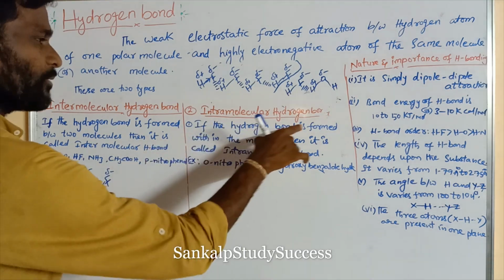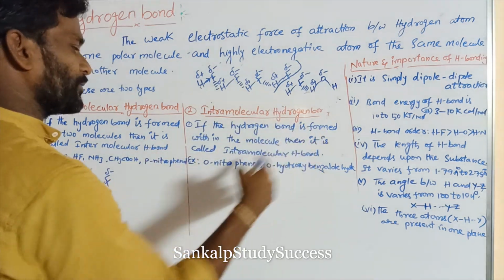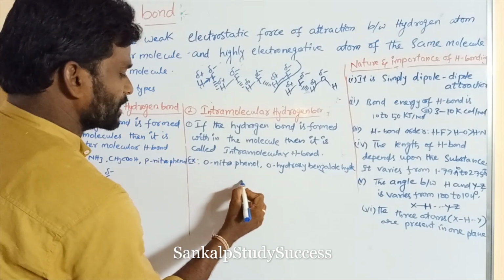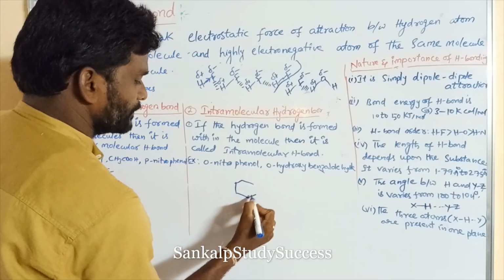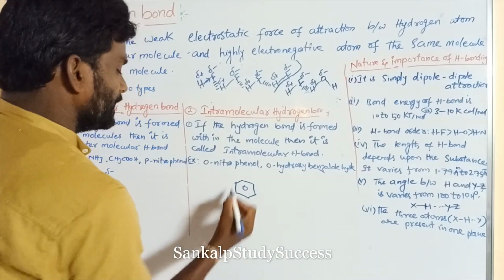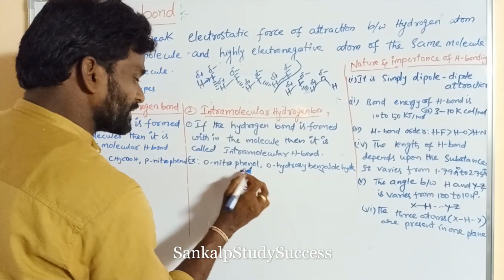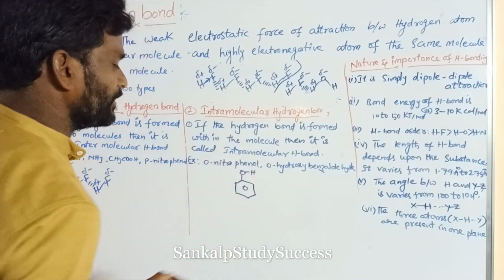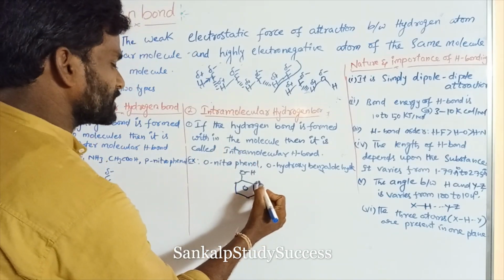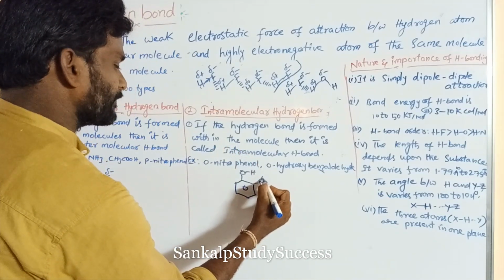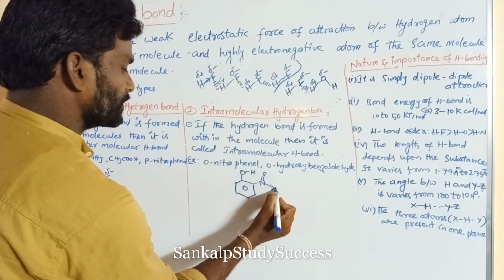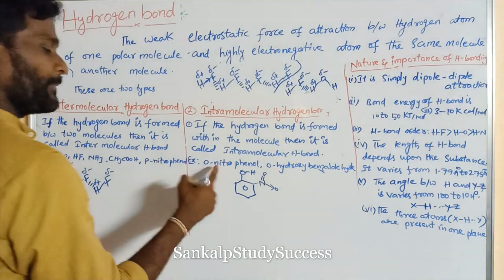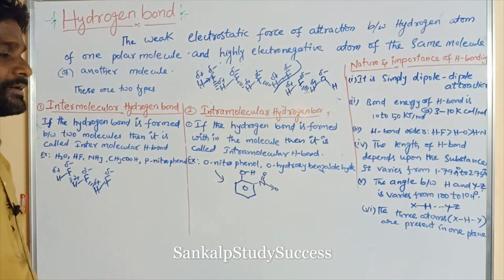If the hydrogen bond is formed within the same molecule, then it is called intramolecular hydrogen bond. For example, we can take orthonitrophenol. So this is the benzene. If an OH group is present on the benzene ring, that is said to be phenol. In the ortho position we can write a nitro group, N double bond O, O. This is the nitro, NO2. So this is orthonitrophenol, right?